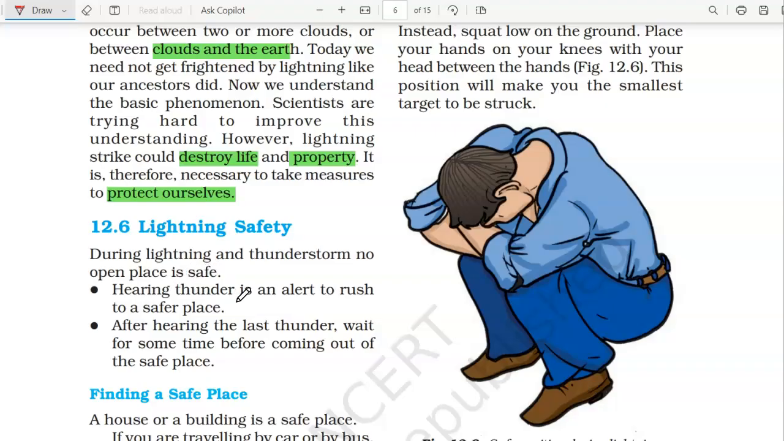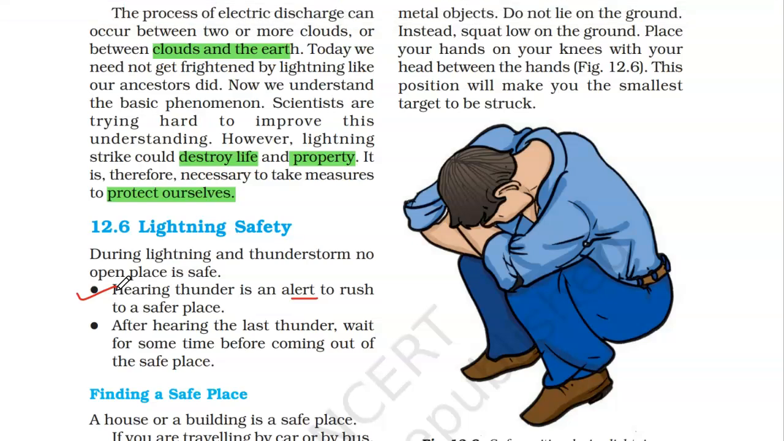Hearing a thunder is an alert to rush to a safer place. Immediately when you hear a thunder, you see something worse is coming, immediately rush to a safer place. After hearing the last thunder, wait for some time before coming out of the safe place. So remember, unless it's completely over, try to stay wherever you are safe.